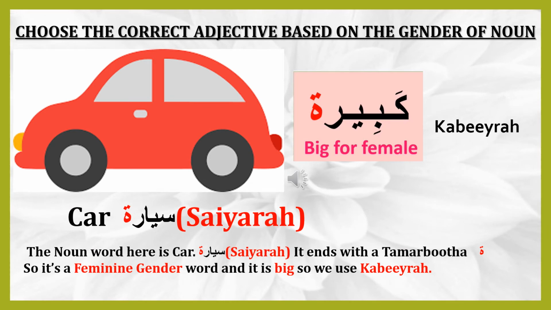Kabira, big for female. Car, Sayyara. The noun word here is car. Sayyara ends with a Tamar Buddha, so it's a feminine gender word and it is big. So we use Kabira.